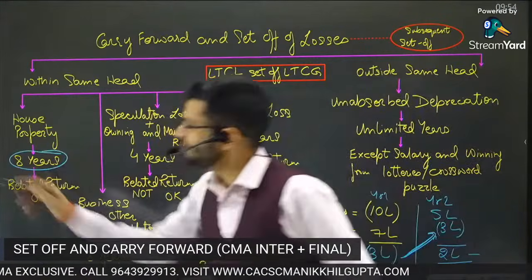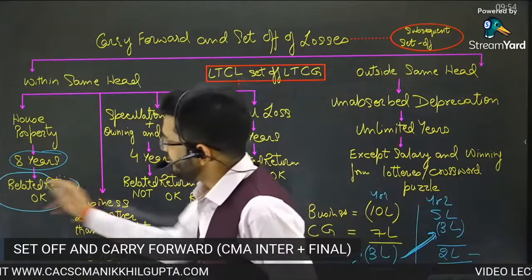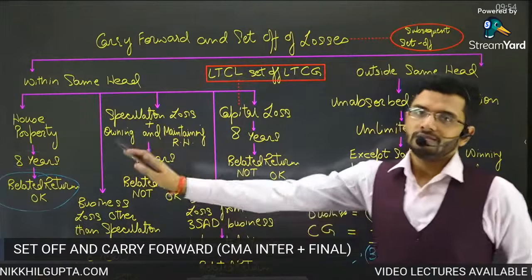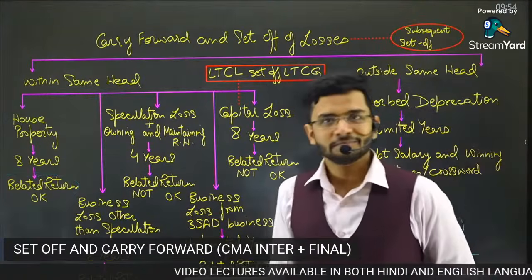8 years is allowed to you for carrying forward this loss, and even if you have filed a belated return, you will be able to carry forward this loss in the subsequent period.